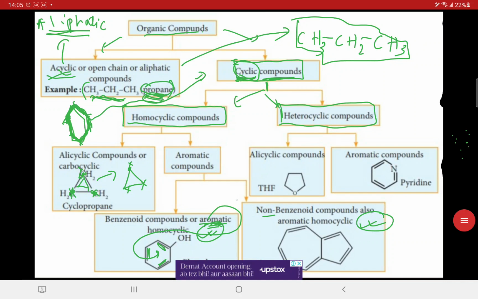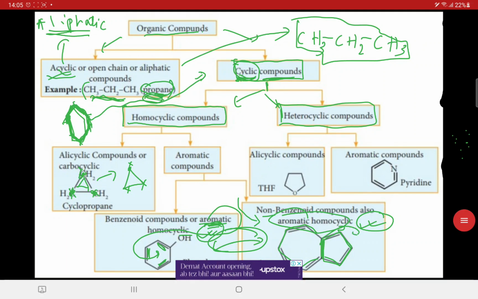Benzenoids are also known as aromatic compounds, but there are many kinds of non-benzenoids. There are many different kinds of rings that are attached together with it. So these are the main things we need to know, and we will be discussing benzenoid, non-benzenoid, and aromatic homocyclic compounds in detail in the upcoming video lectures.